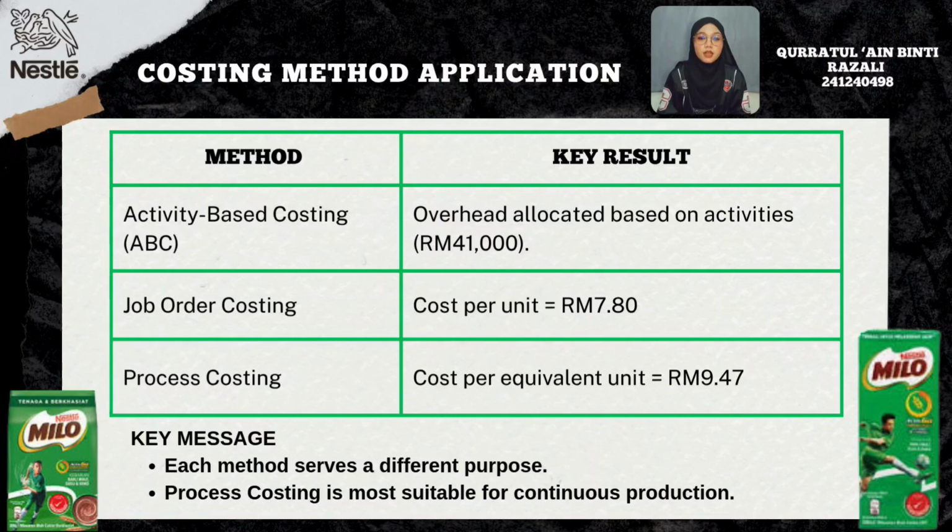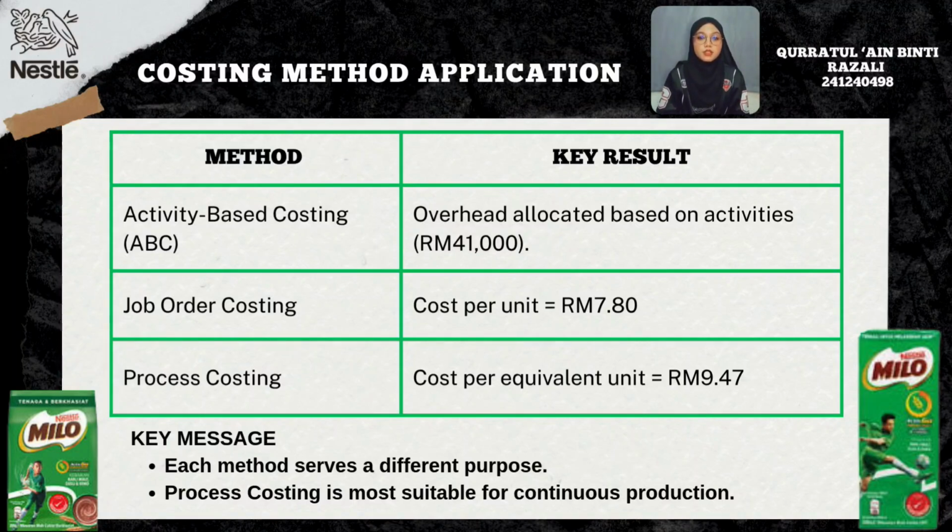This method calculates the production cost for one specific production batch. The formula is total job cost equals direct material plus direct labor plus manufacturing overhead. The direct material cost is 80,000 ringgit. The direct labor cost is 35,000 ringgit. The manufacturing overhead cost is 41,000 ringgit, which comes from the ABC calculation. Therefore, 80,000 ringgit plus 35,000 ringgit plus 41,000 ringgit equals 156,000 ringgit.